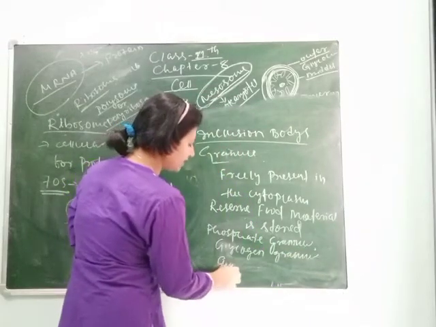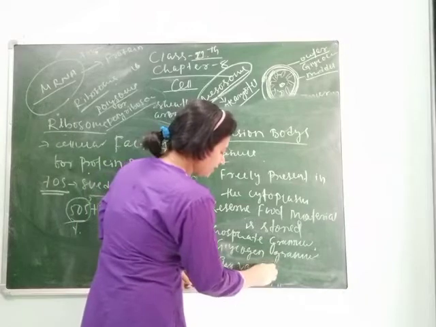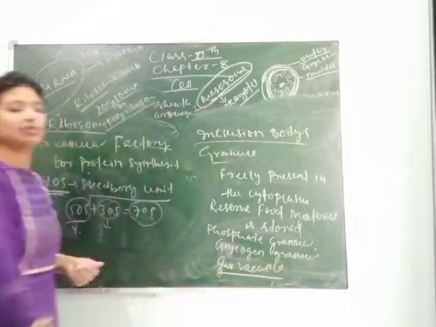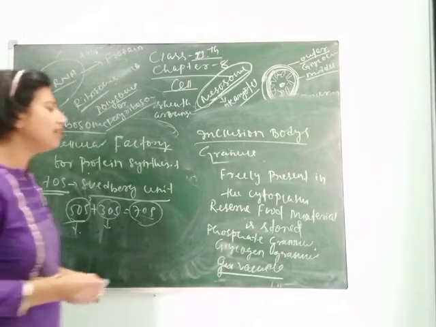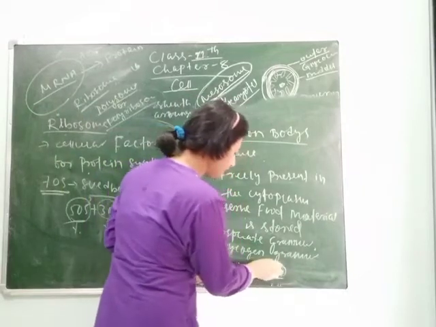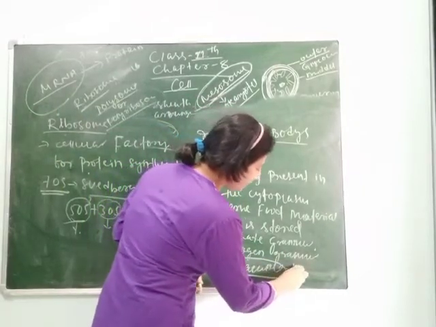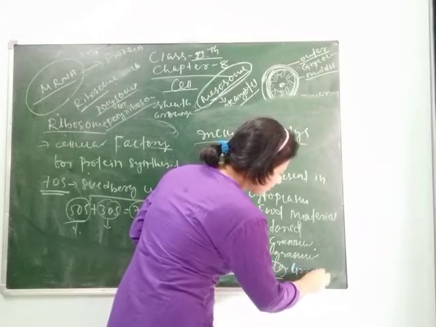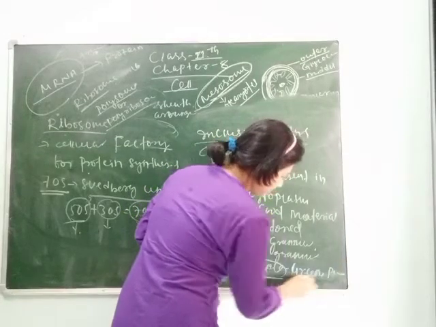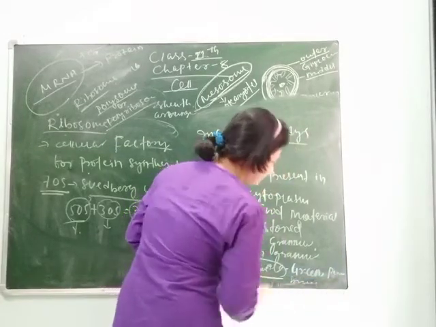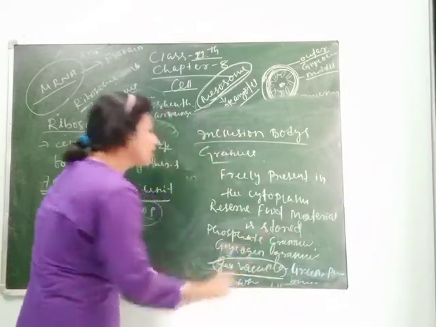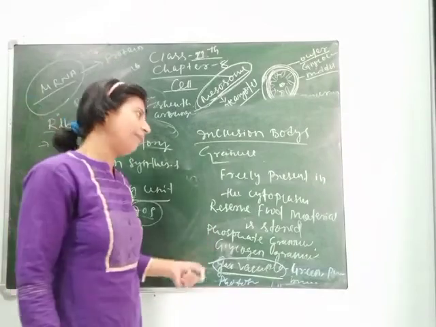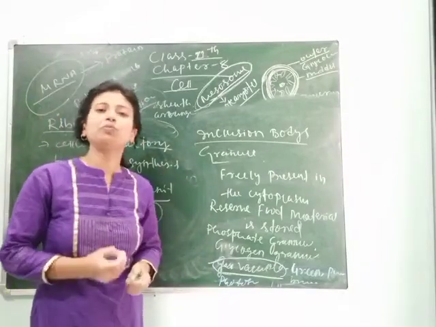Here you can understand there is some exception: the gas vacuole. The gas vacuoles are found only in blue-green, purple and green photosynthetic bacteria. They are not found in all bacteria. So students, this is all about your prokaryotic organism.